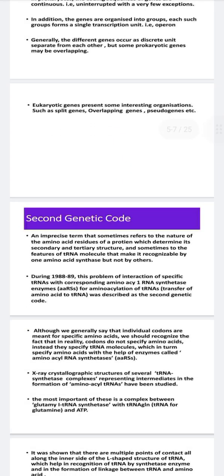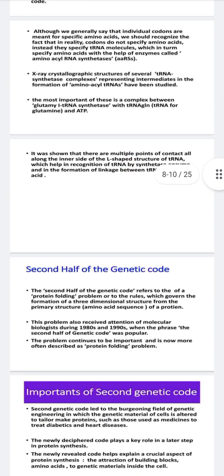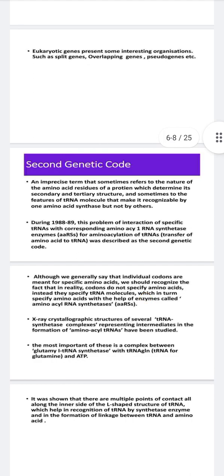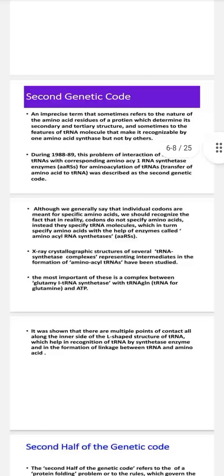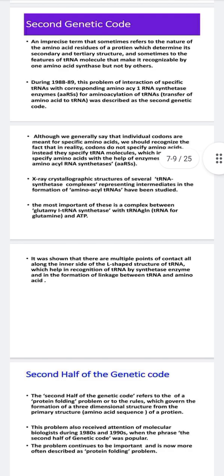So coming to the codons, we already know about the genetic code. It is a triplet code which gives you the sequences in triplet codons, and which gives you the translation process and helps amino acid synthesis. That is very important here. The nature of the amino acid residues will determine your proteins and their structures. This was a study which has been carried out.